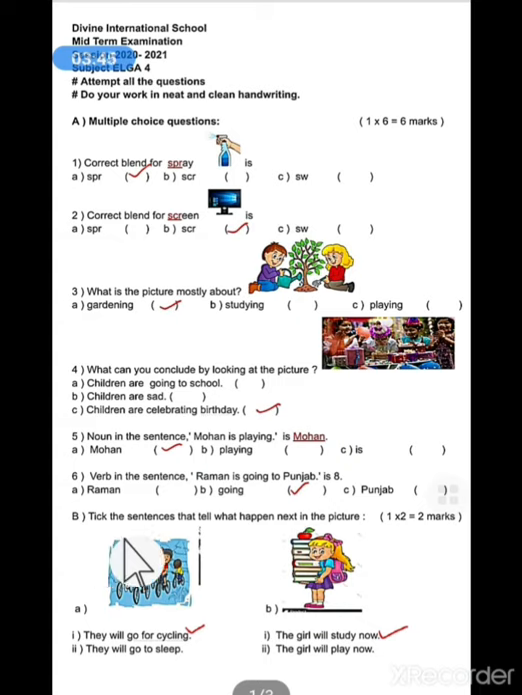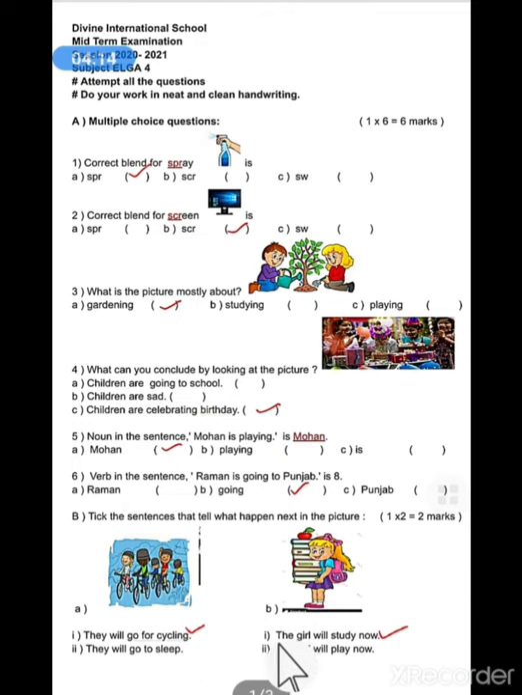Part B. Take the sentence that tells what happened next in the picture. So A is some students are going for cycling. See, they have cycles in their hands and they are sitting on cycles. So they will go for cycling or they will go to sleep. Next, they will surely go for cycling. So the first option is correct.